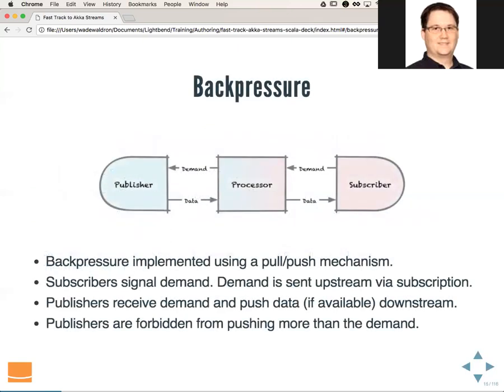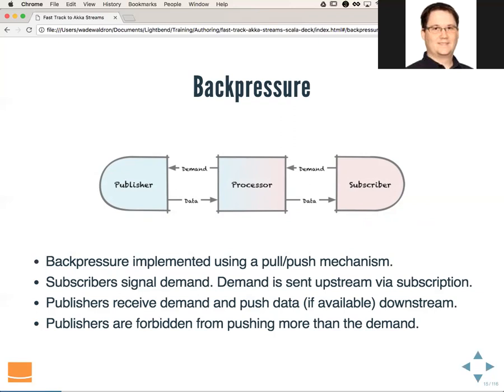So what is back pressure and how is it implemented? It is implemented using a pull-push type mechanism. You can see in the diagram here. The publisher is going to send data downstream. We have a publisher, a processor, and subscriber. The processor is going to receive that data and then send it on to the subscriber. In the meantime, the subscriber is sending requests upstream to the processor and eventually to the publisher, signaling demand.